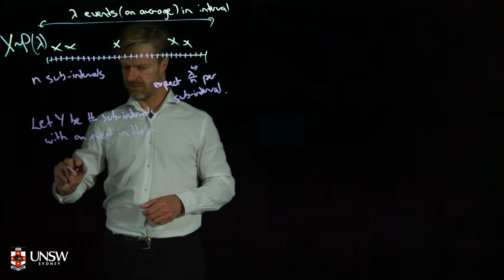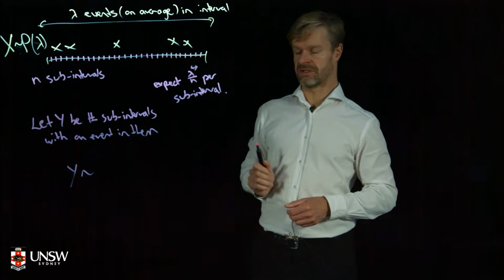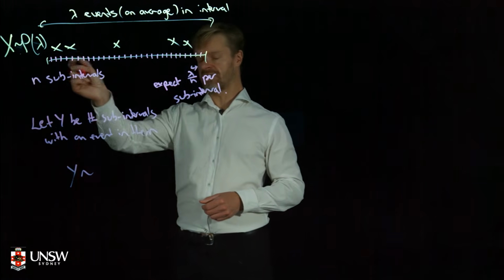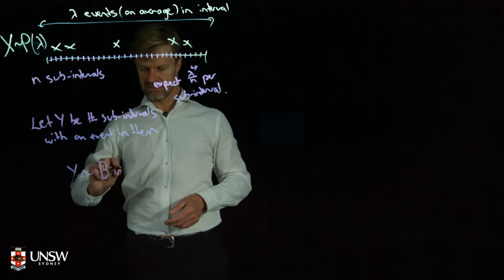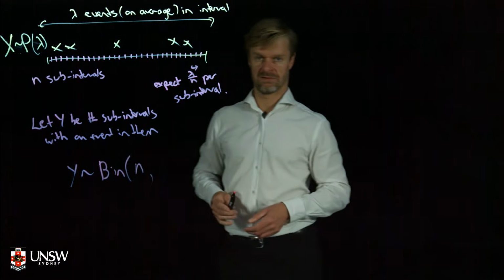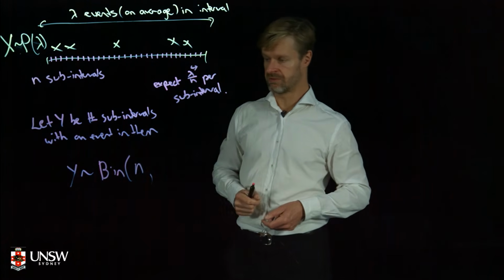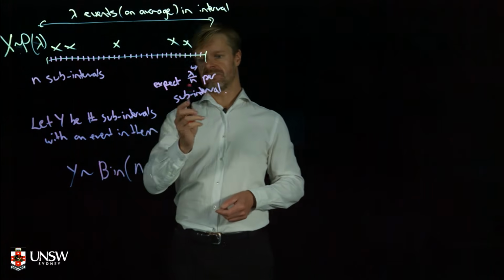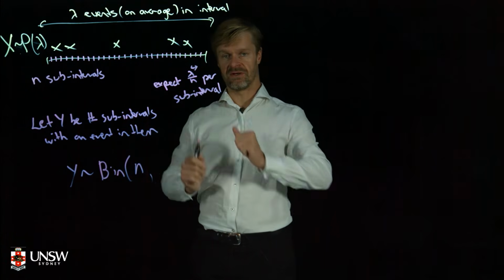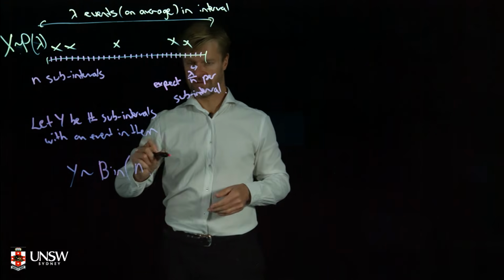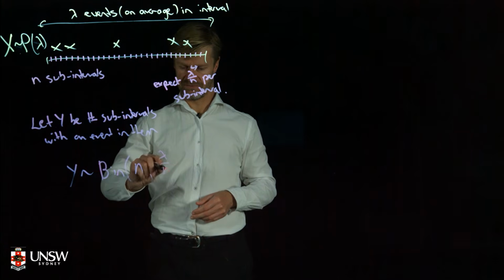What's the distribution of y? If these events are independent, the number of subintervals that have an event in them is binomial, isn't it? I've got n subintervals, so the first parameter is n. What's the second parameter? Well, if we expect lambda on n per subinterval, and we're either getting one or none in it, then the probability of getting something in it is lambda on n.